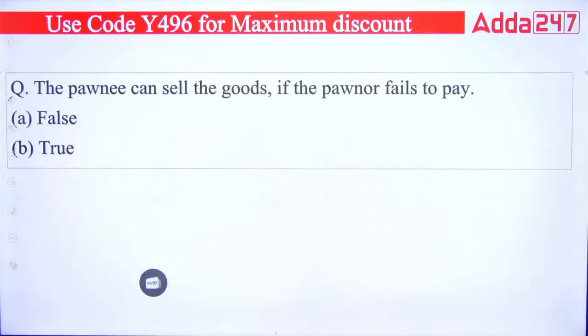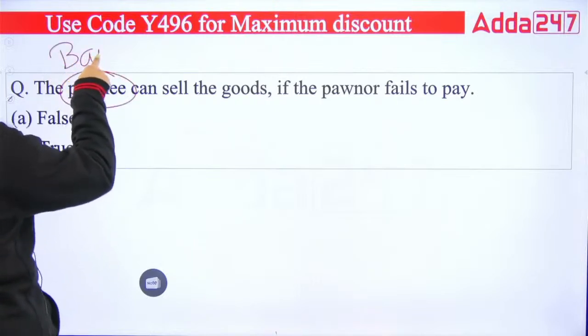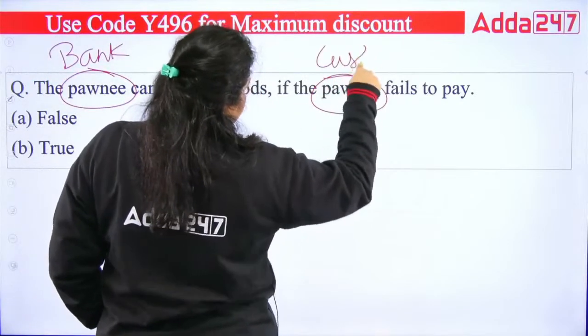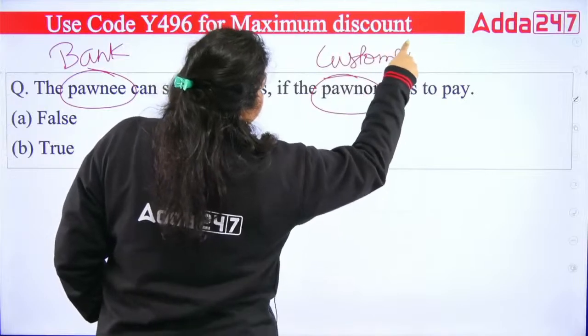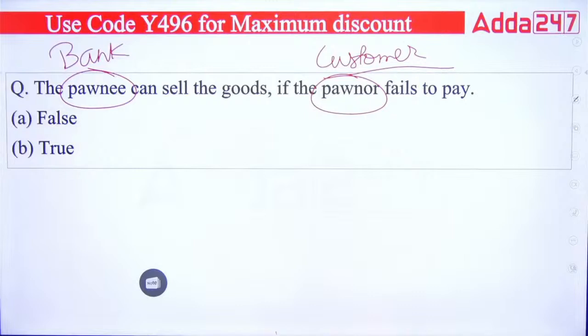The pawnee can sell the goods if the pawner fails to pay. Is it true? So it means a bank can sell the goods if the customer fails to make the repayment of the loan. So is it true that the bank can sell the goods? Yes, it is true. So the right answer will be your B option.